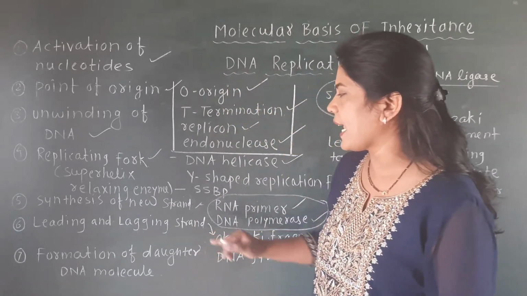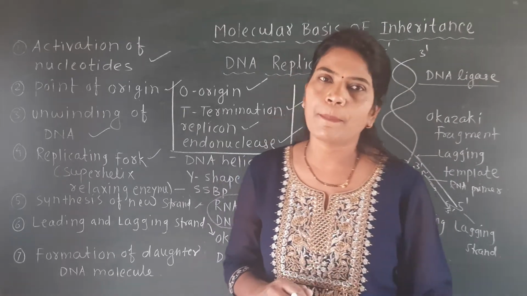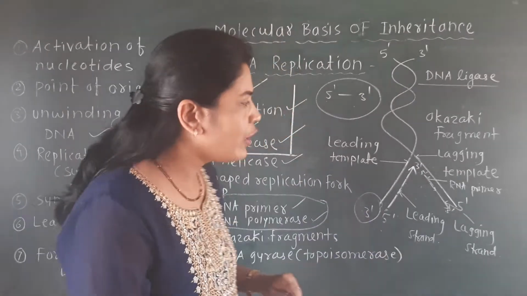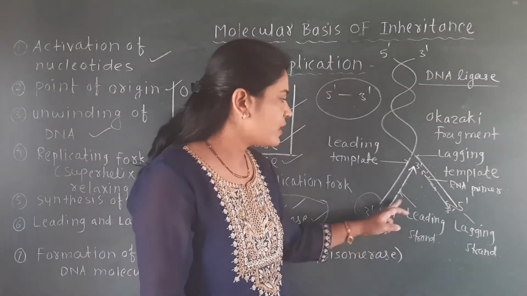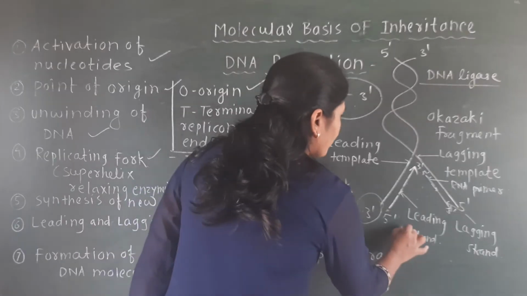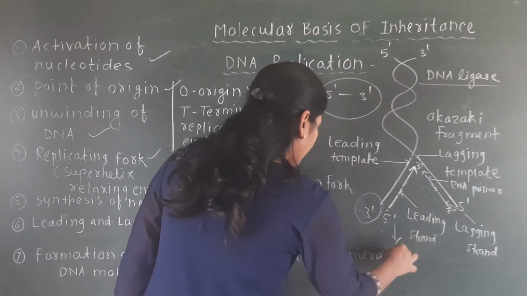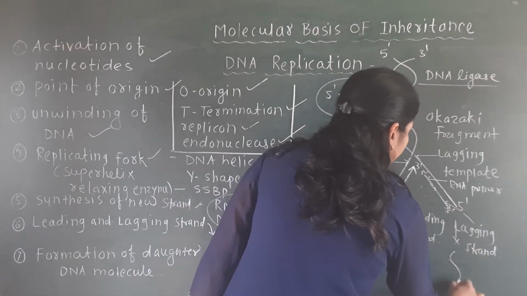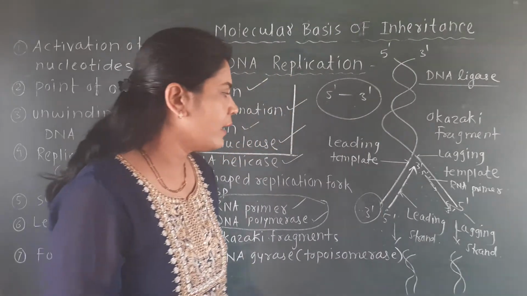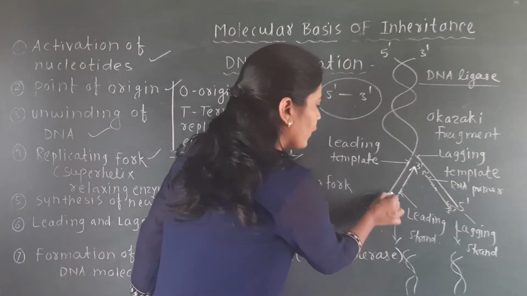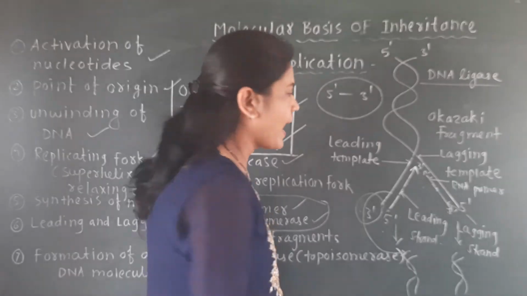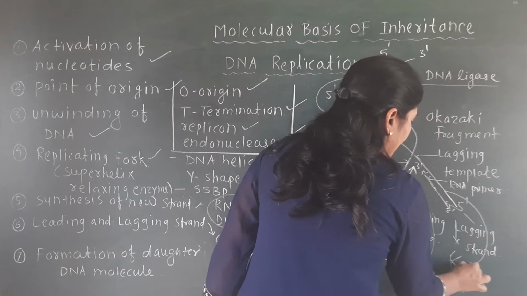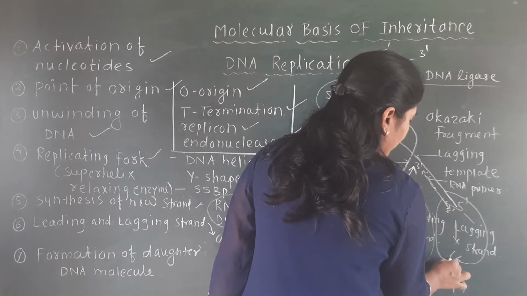So this is about the leading and lagging strand, and the last part of this replication is the formation of the daughter DNA molecule. At the end of the process, you will find such a structure, same structure, as we can show here. See here, the structure can be shown like this, and this strand is what you will find here. Here one strand is from the parent as it is, and the other new strand is developed here. One strand from the parent as it is, and the other strand is newly developed.